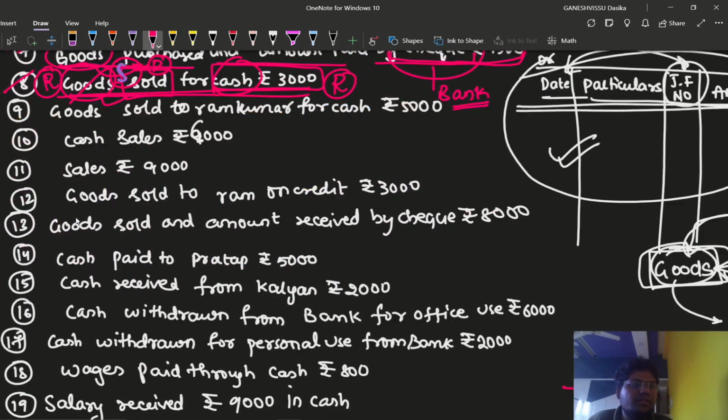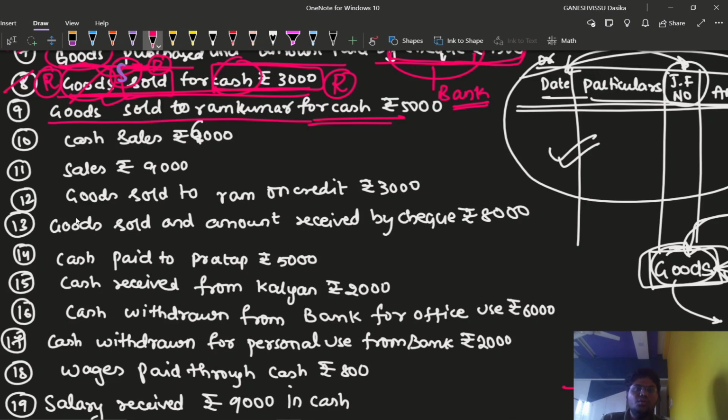Now we can go for the 9th transaction, which is goods sold to Ram Kumar for cash. Very simple, same transaction, but here the name of the person is mentioned. In order to confuse us, they have mentioned the name. But because it is for cash, we can identify that it is a cash transaction. Sold goods to Ram Kumar for cash rupees 5000. The amount does not matter here, but of course we are going to write it in the amount column directly. So what is coming in? Cash is coming in.